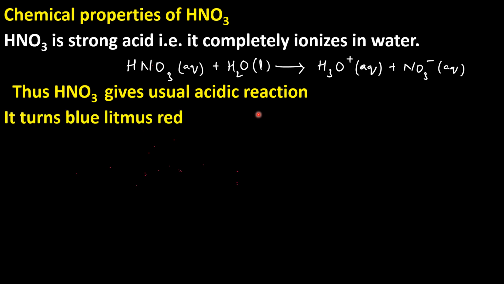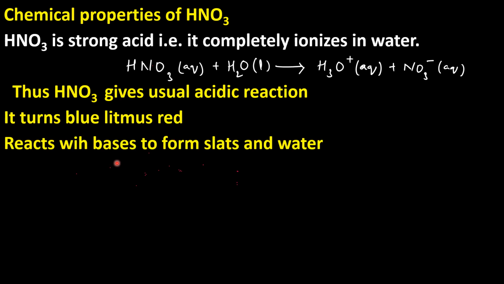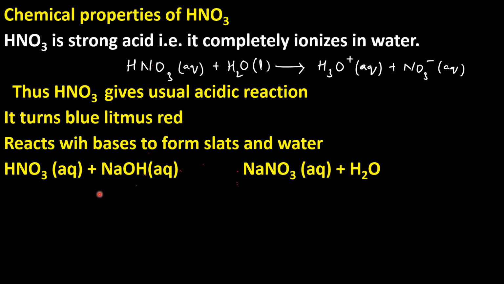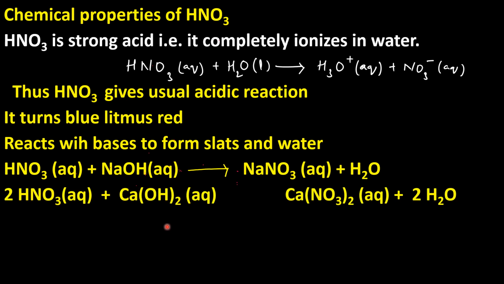Since nitric acid is acidic in nature, it turns blue litmus red, and reacts with bases to form salts and water. When nitric acid reacts with caustic alkali, that is sodium hydroxide, we get sodium nitrate salt. When it reacts with slaked lime, we get calcium nitrate as salt.